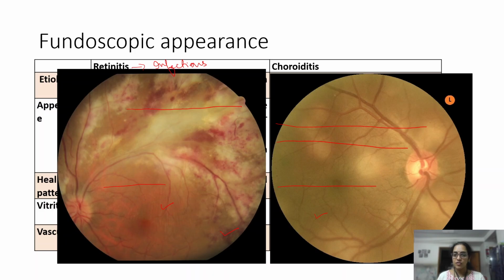There are a lot of infectious agents and non-infectious entities that can cause both of these. So from next class we will start all infectious causes of uveitis, starting from bacteria, viruses, fungi and so on. So it won't be very difficult for you to remember and understand uveitis. Till then, have a nice time.